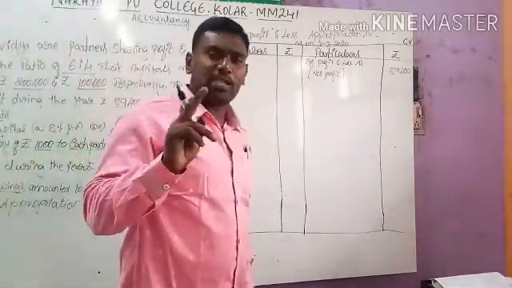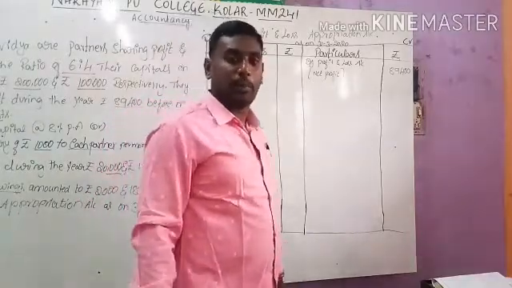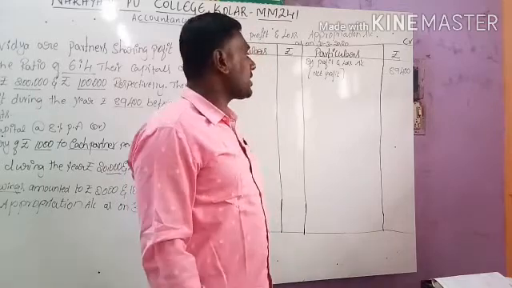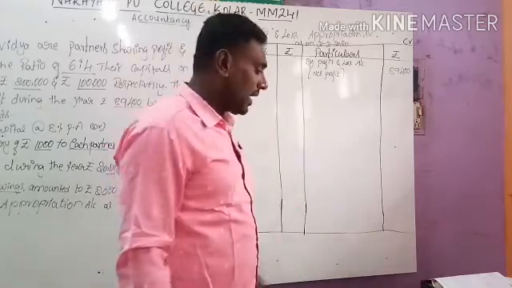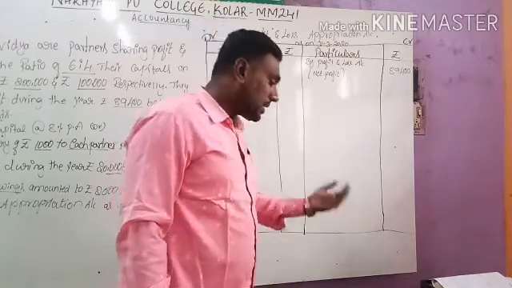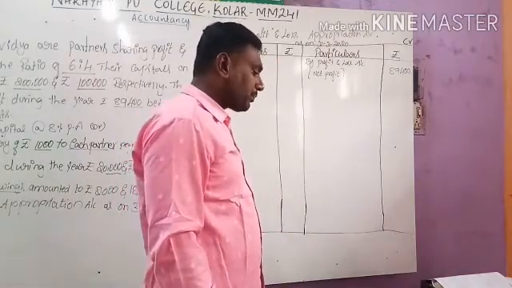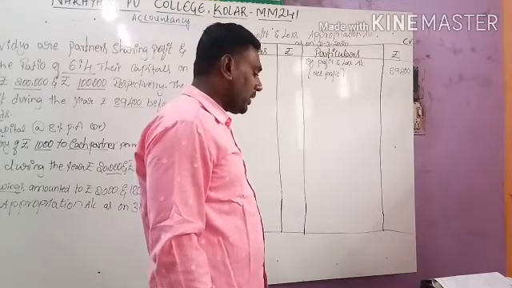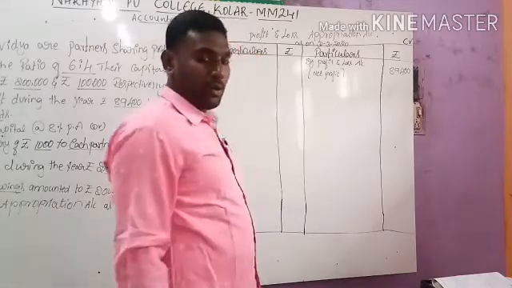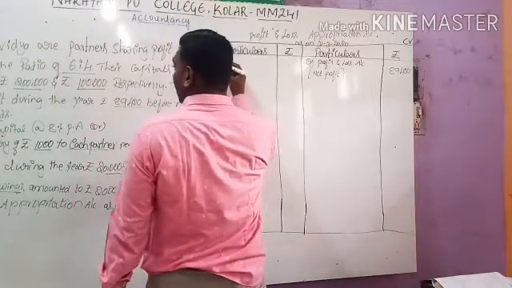Each and every adjustment will say something. According to that adjustment only, we have to prepare the appropriation account. So adjustment number 1 says that interest on capital at 8% per annum is given. So directly we have to calculate the interest on capital. That will come to the debit side.